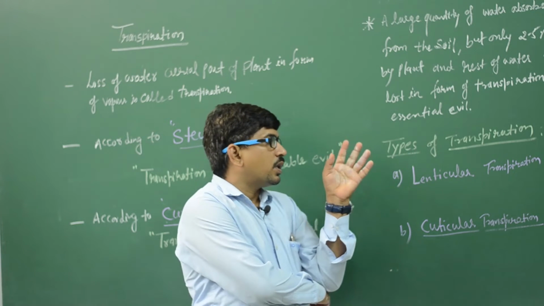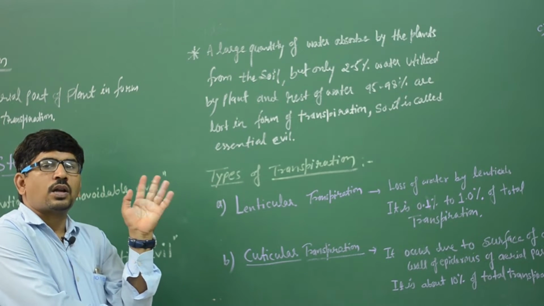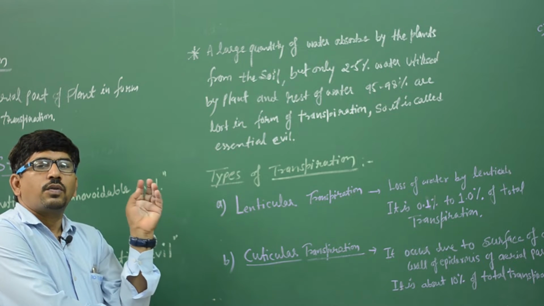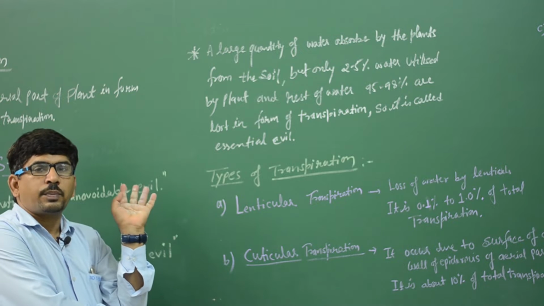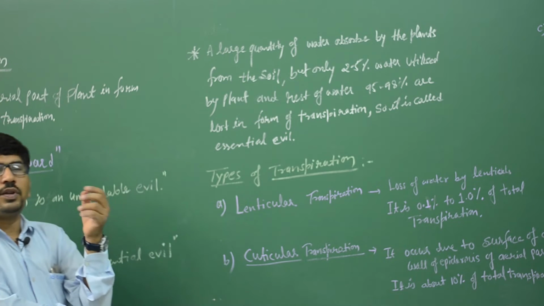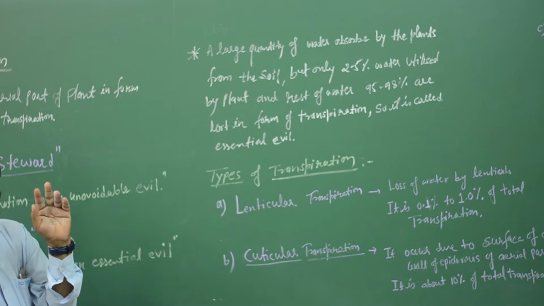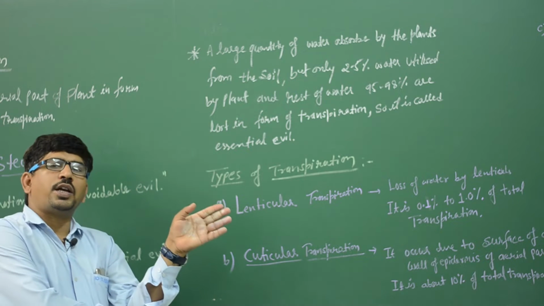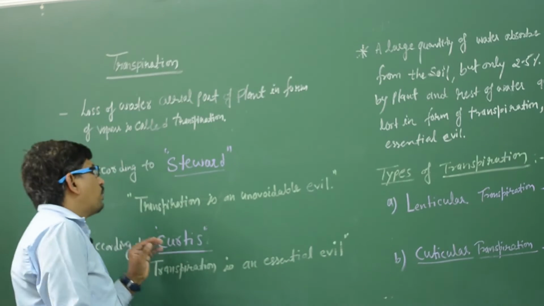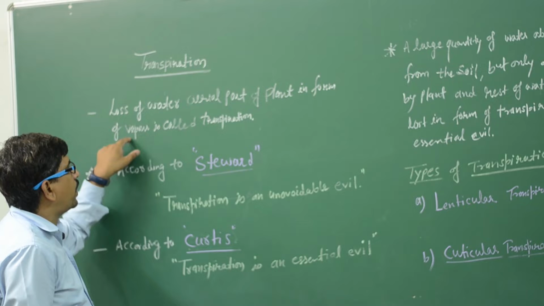Now, the stomata are required. Stomata, lenticels are required by the plants for the vaporization of water, but there is no requirement of stomata for evaporation. Any free surface releases the water. That is the difference between the transpiration and evaporation. Clear? So first we discussed the loss of water from the aerial part of the plant in the form of vapor, that is called the transpiration.